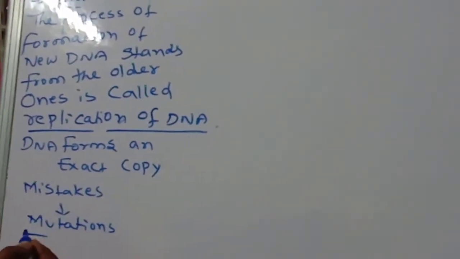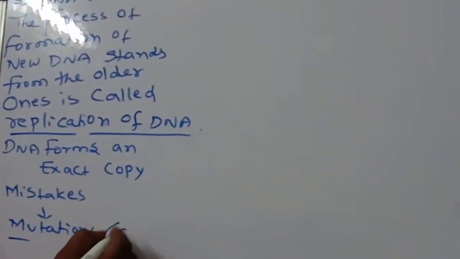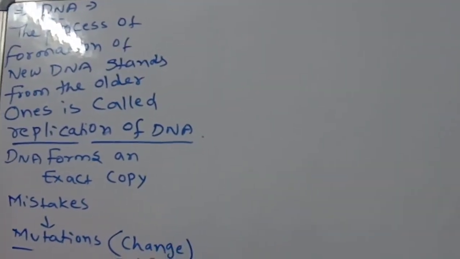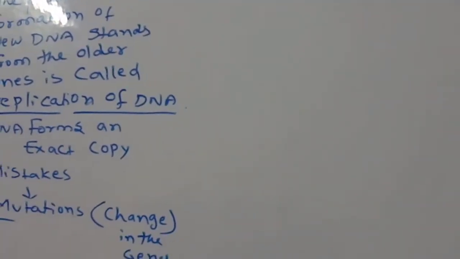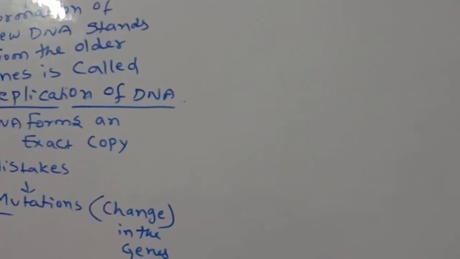What is the meaning of mutation? Mutation means change. Change in the genes. Sudden changes in the genes is called mutation. Okay, children.